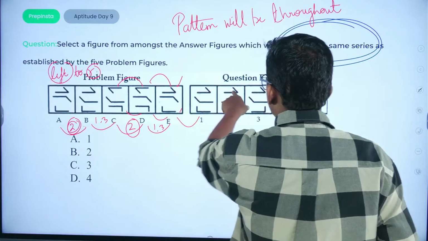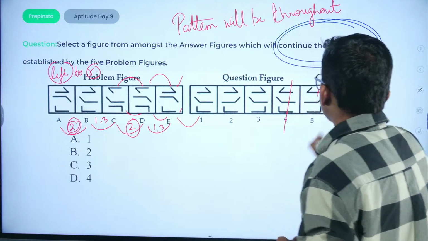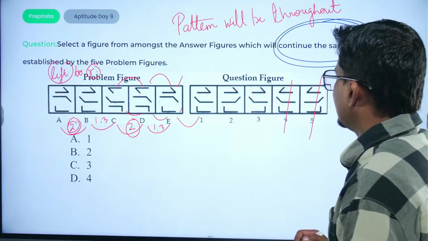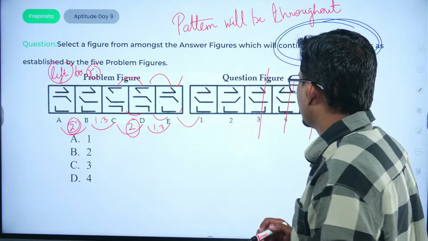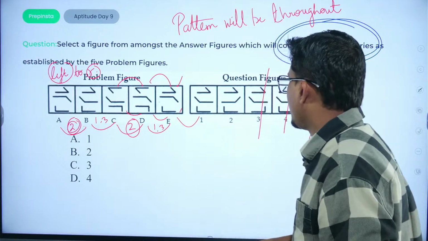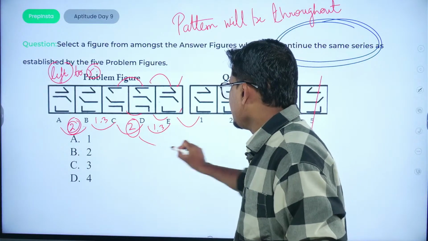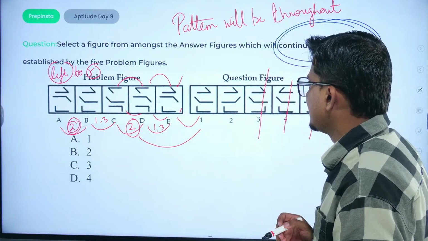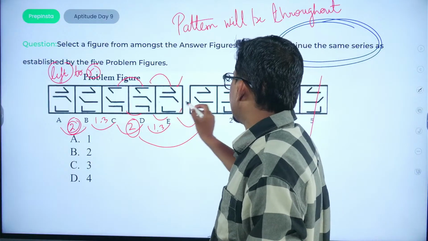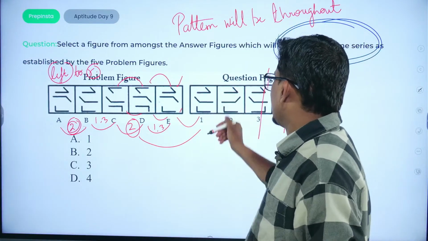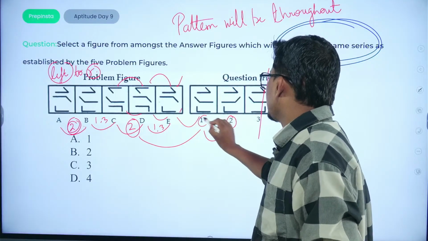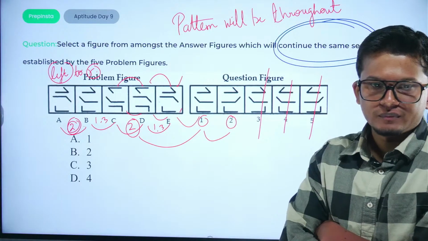First would be the same, so this would be cancelled out, this would be cancelled out, right? Third orientation, okay, this would be cancelled out. Now we are left with two of the options. Remember I told you only second would be interchanged, right? So if second is like this, now it would be interchanged here. So how would it become? Will option 1 or 2 be the right answer? What would be the answers?